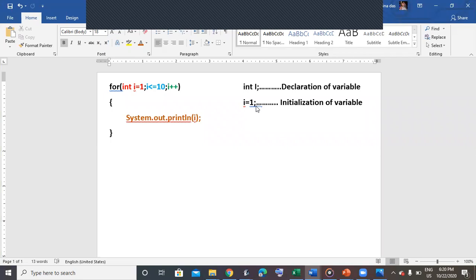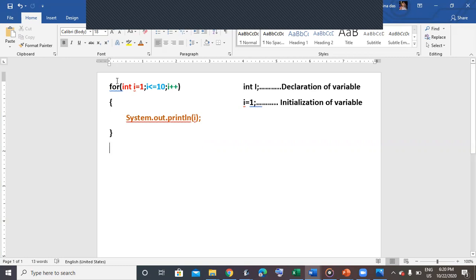And initialization is that you give a basic value to the variable. So declaration means you assign it a particular kind of data type and the related functions to it, and initialization is the first basic value that you give to the variable.